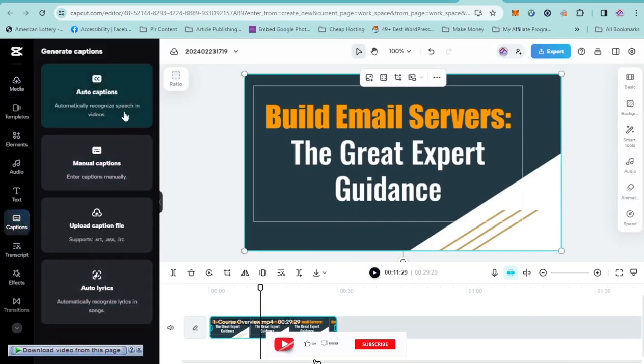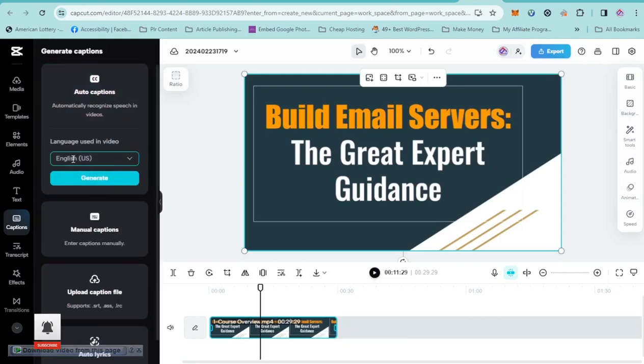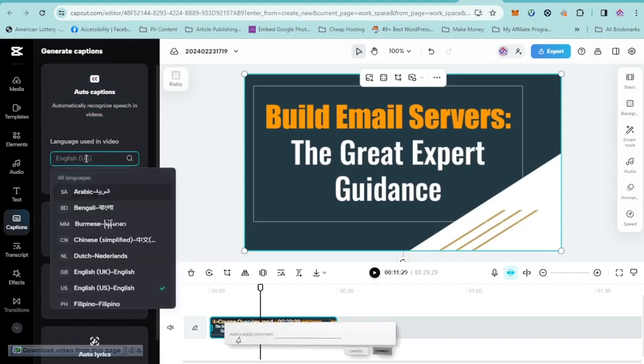So now, as you can see, we have auto captions, we have the manual caption, and you have upload file. If you already have a file, you can upload it. Then you have the auto lyrics. So I'm going to click on the auto caption. Then the language is English. So now when I select here, this is English.